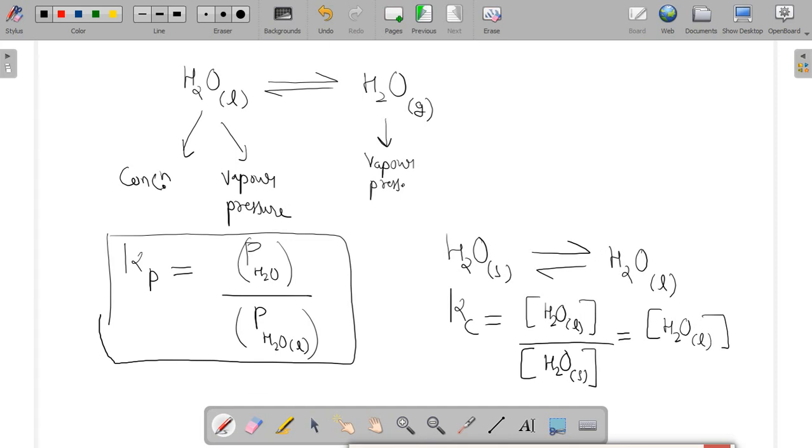Okay, so these are some of the facts which I have discussed with you. The equilibrium constant also has been discussed. So for today I am closing the class here. In the next class we are going to discuss the relationship between Kp and Kc, and we will move further with some numericals related to this topic. After that we will move to the ionic equilibrium part.